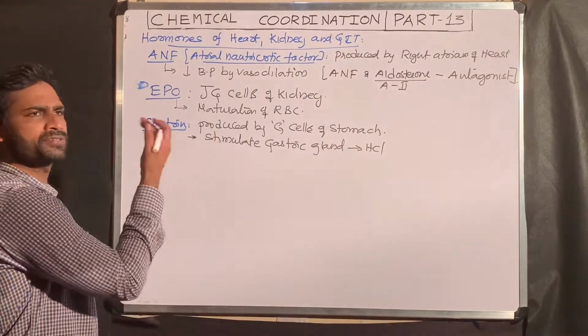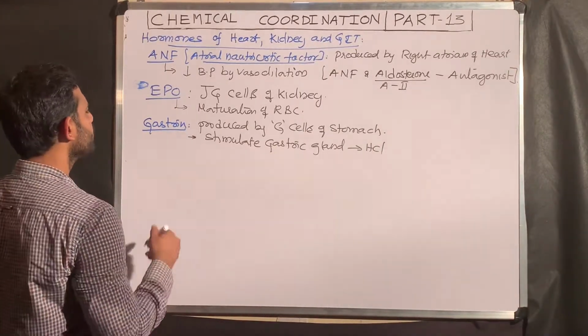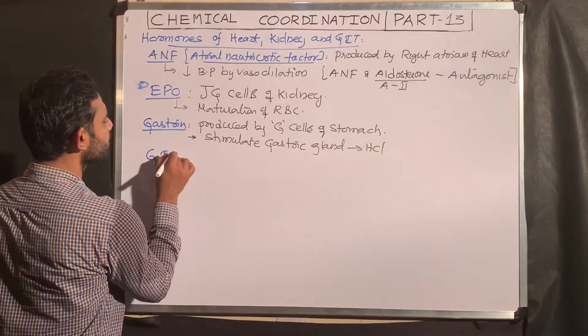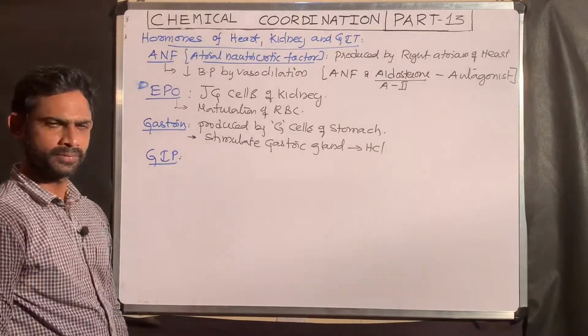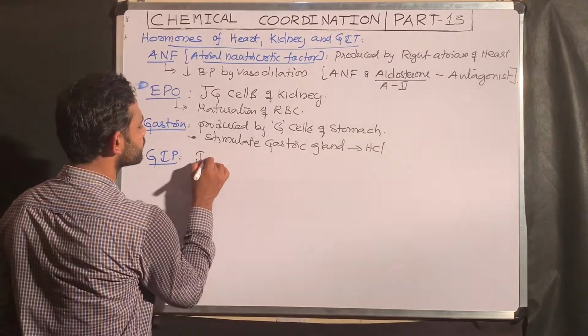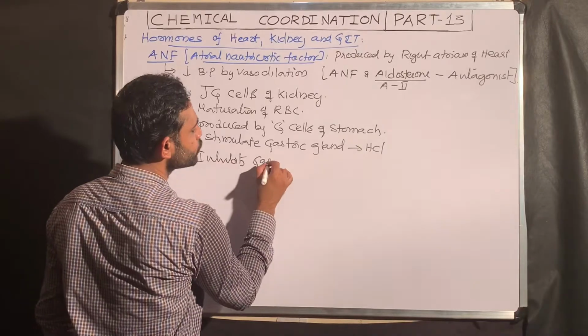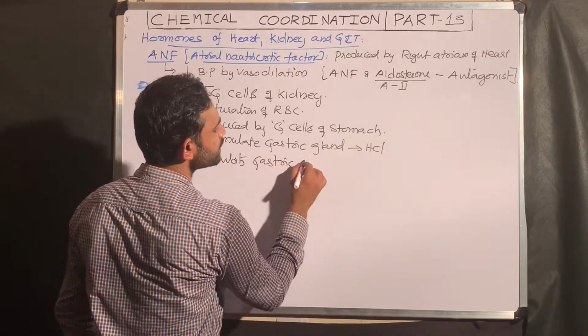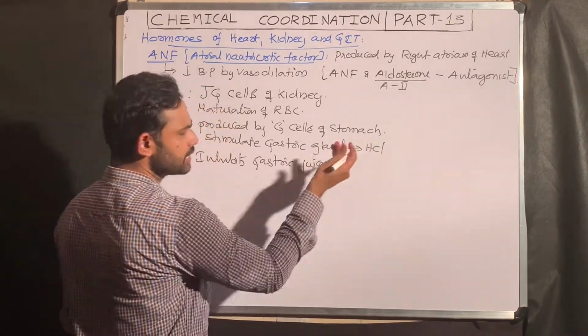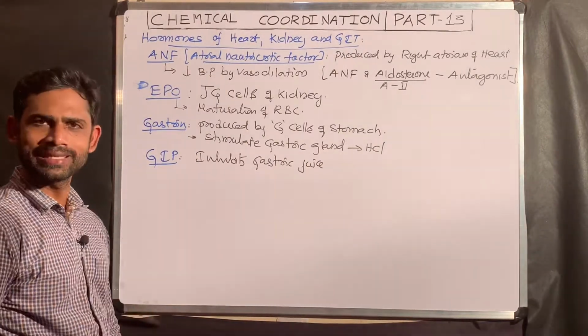The opposite function of gastrin is GIP. GIP is nothing but gastric inhibitory peptide. What is the function of gastric inhibitory peptide? It inhibits gastric juice. HCl is one of the components of the gastric juice, and also enzymes.